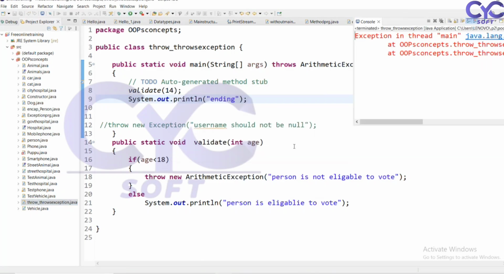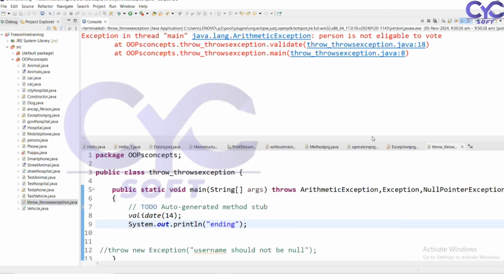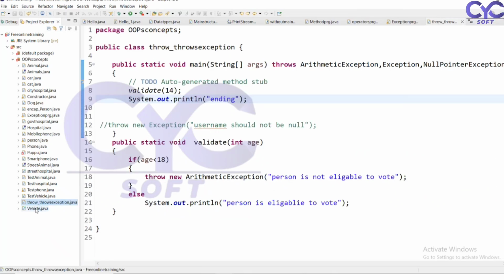So 14 I have declared, and here I'm getting the error. What error am I getting? See here, the person is not eligible for vote.